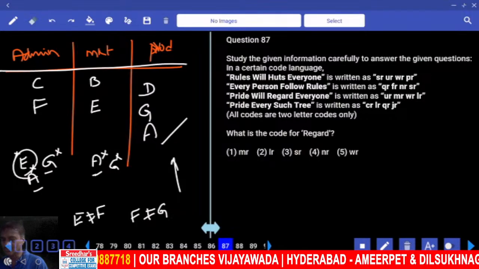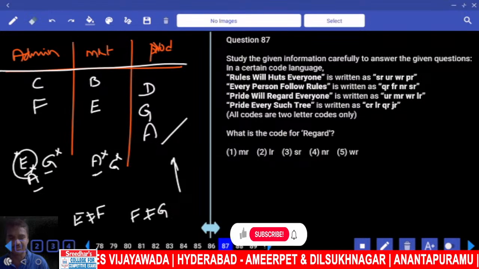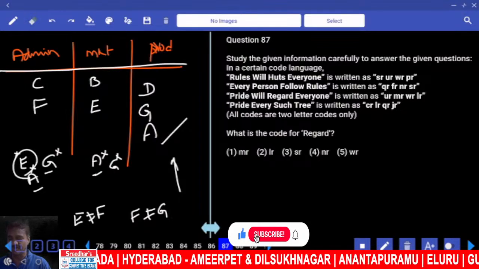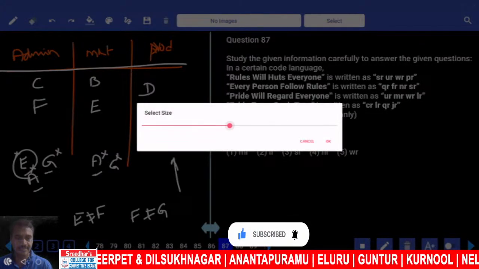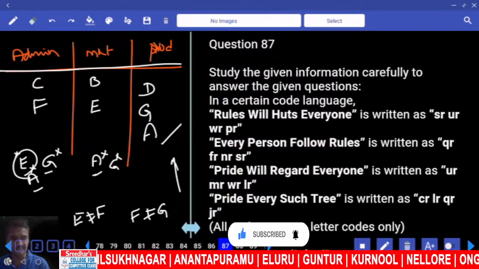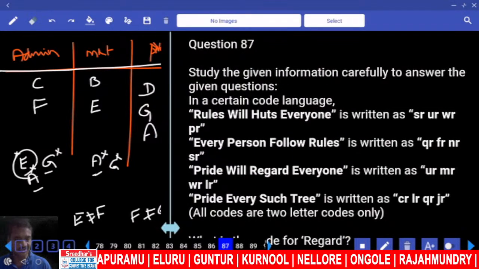Then 87 to 89: first or second priority? Definitely the first priority. What is the code for the word regard? Tell me, where is this word regard here? My statements of regard, tell me where it is first. Now, where can you have this regard?